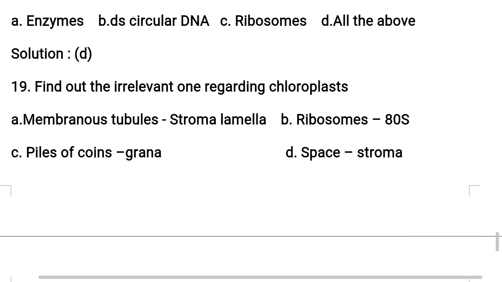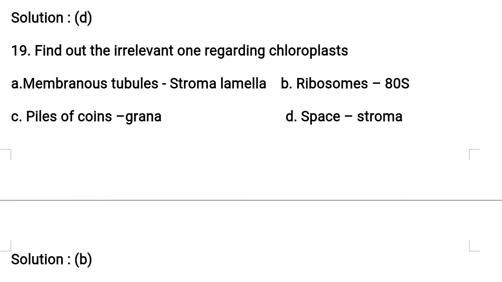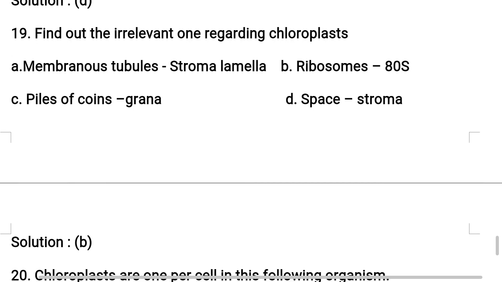Next, 19th question. Find out the irrelevant one regarding chloroplasts. Let us see options. Membranous tubules called stroma lamella. Just now we had a discussion, so A is correct, relevant to the chloroplasts. Next, ribosomes, 80S. This is absolutely wrong. Ribosomes in the chloroplasts are 70S.